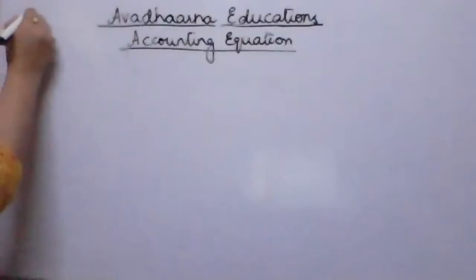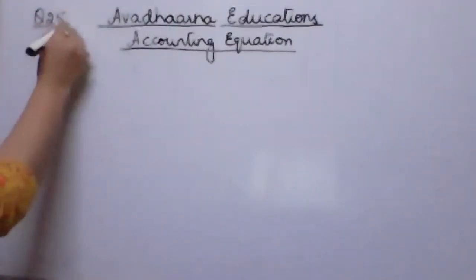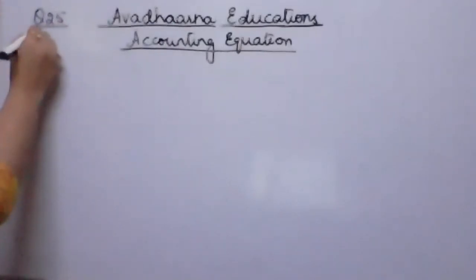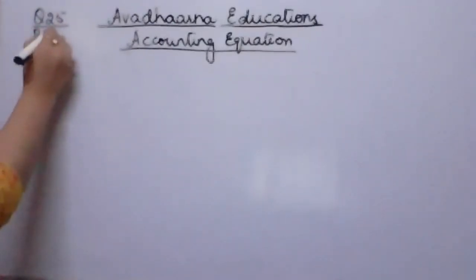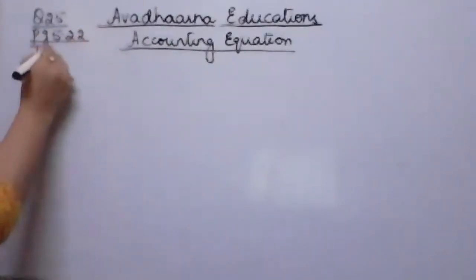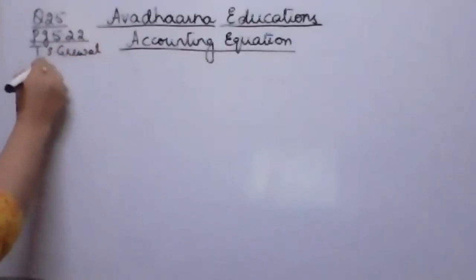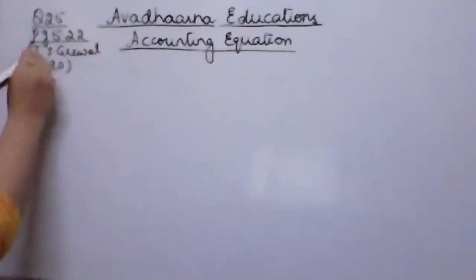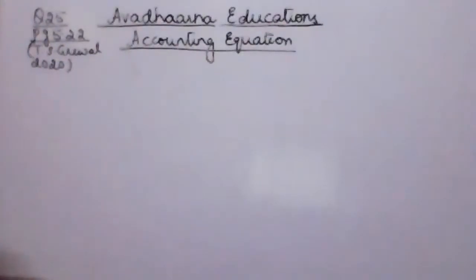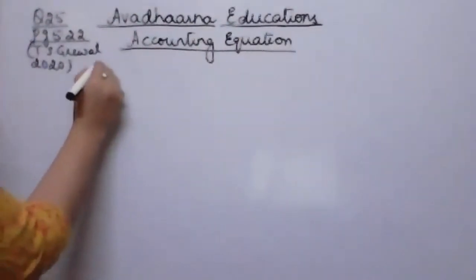Now the next doubt question which we have received is question number 25 from page 5.22, T.S. Grewal 2020 edition. Fine. Now this question says that Mohan started business on 1st April 2018 with capital 25,000. That means this is my opening capital.